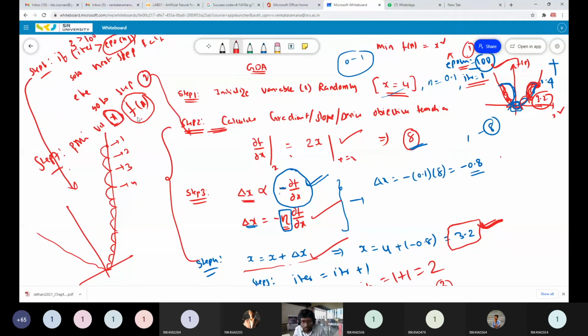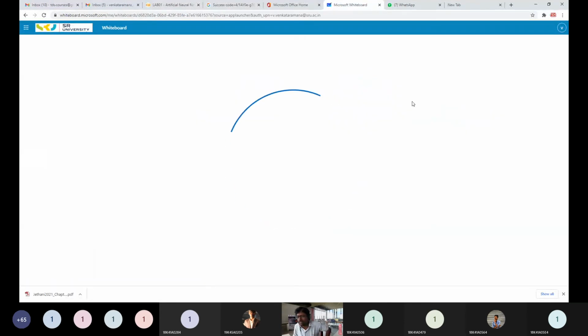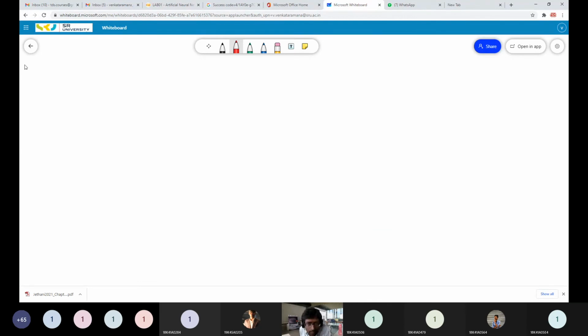So friends, now I will do the numerical calculation. I am confident that you can understand how the gradient descent algorithm works with this numerical calculation. If you understand the gradient descent algorithm, the rest of the things are very easy. Same thing we are repeating. Now I am giving a small problem for you: minimize f of x equal to x square plus 5. So this is my optimization problem.